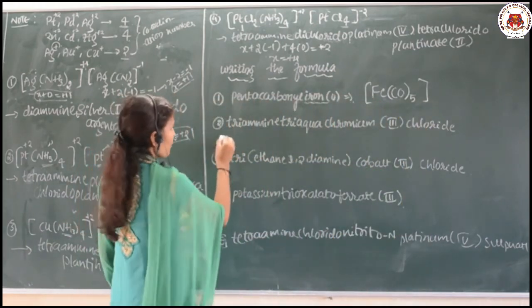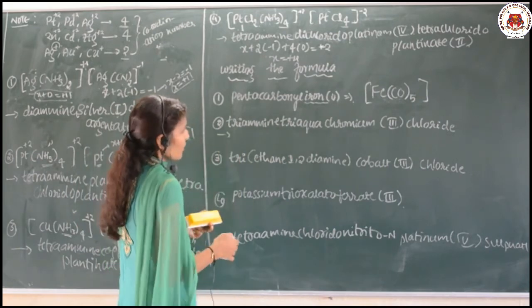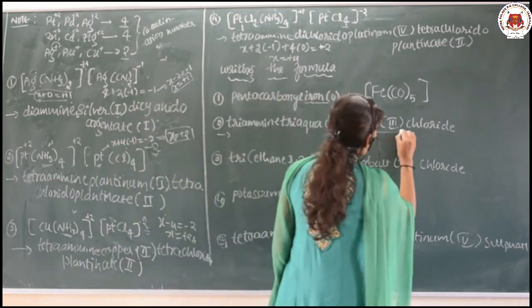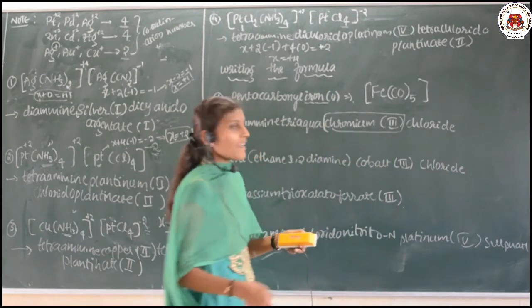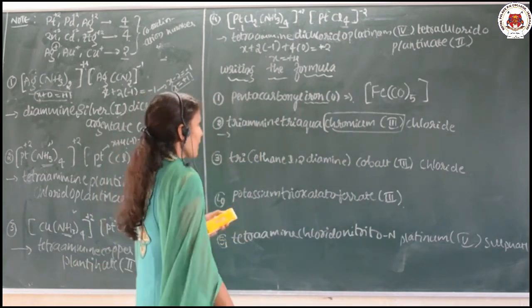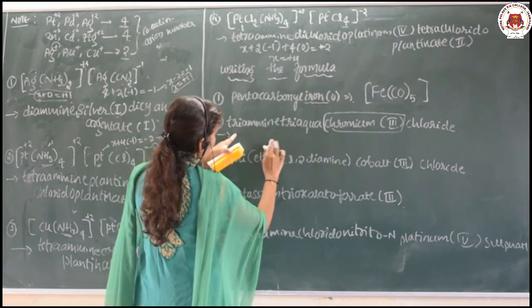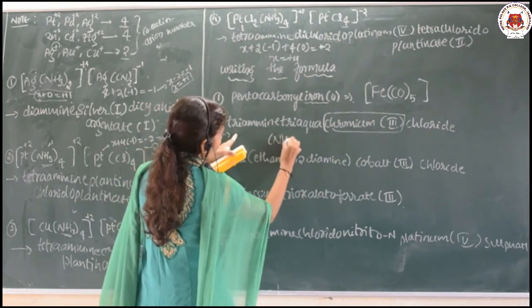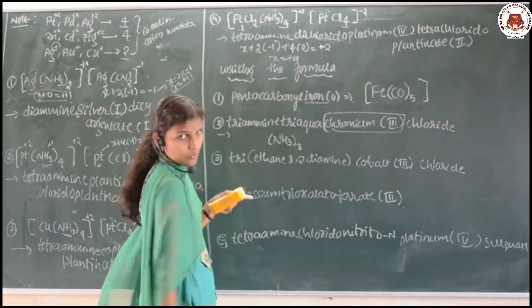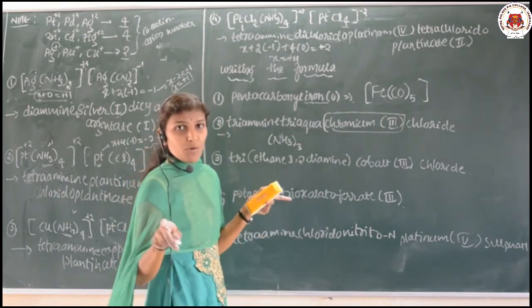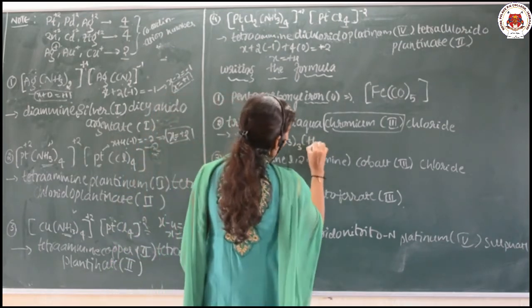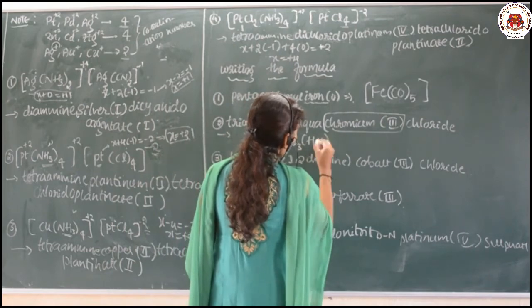Okay. And then here, chromium 3, this is the central metal atom. Now triamine, amine means NH3 you know, tri means 3 times. Triaqua, aqua means H2O. So, triaqua. Okay.